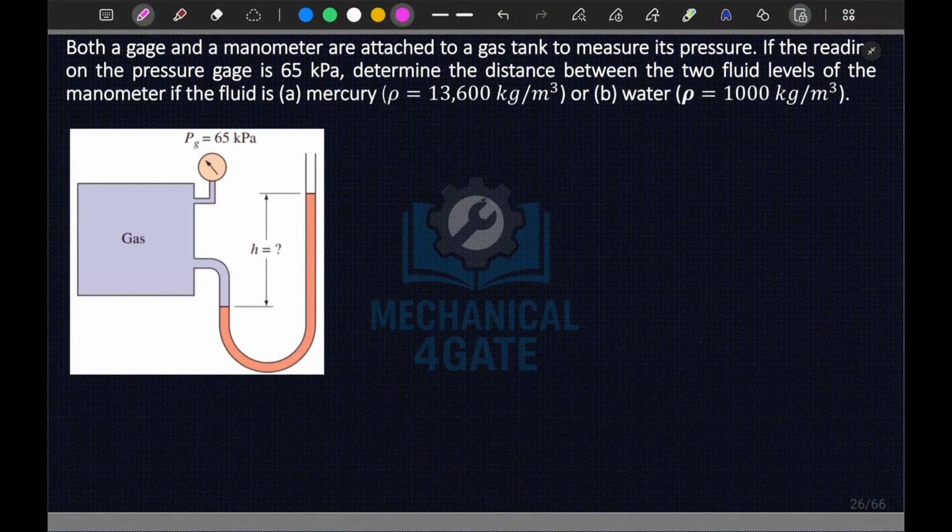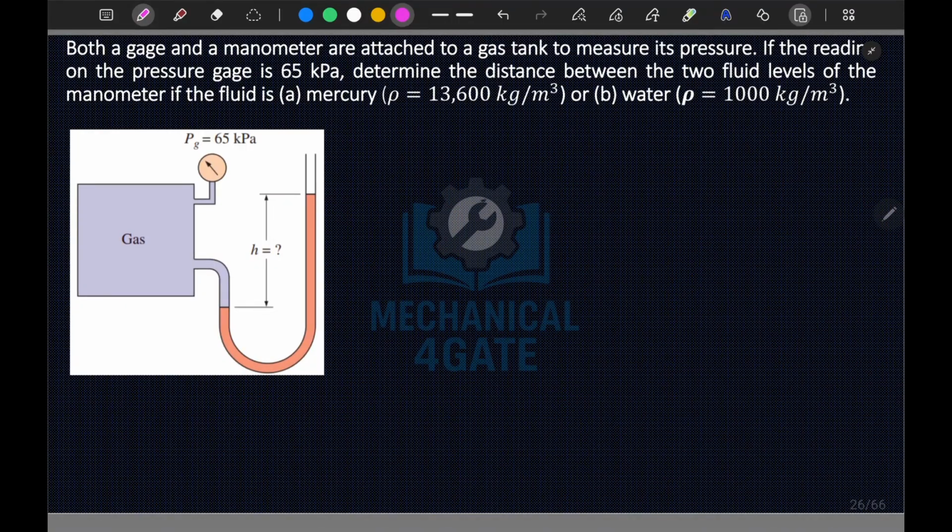In this question it is mentioned that both a gauge and a manometer are attached to a gas tank to measure the pressure. If the reading on the pressure gauge is 65 kilopascal, determine the distance between the two fluid levels of the manometer if the fluid is A, mercury, and B, water. So P gauge of the gas is 65 kilopascal, and this is also measured using a manometer.